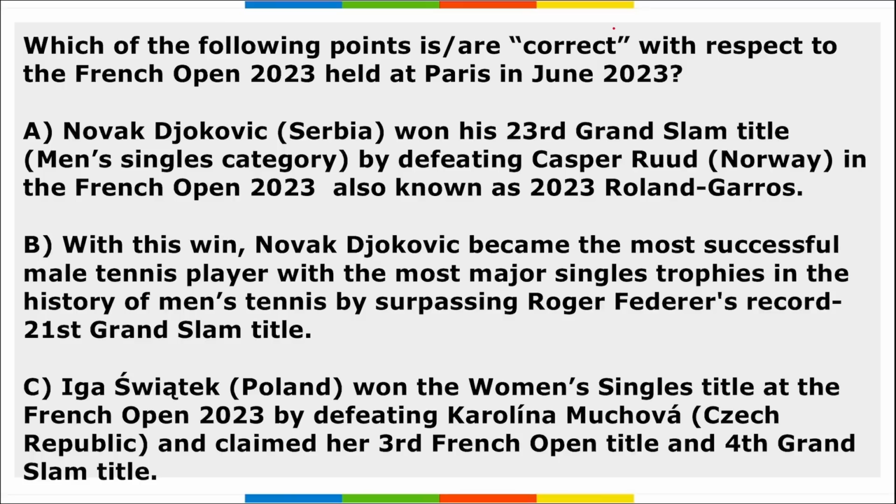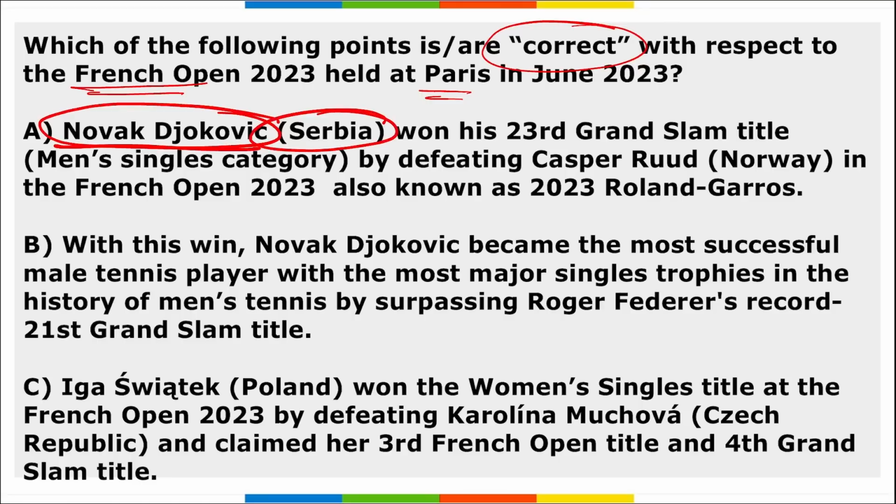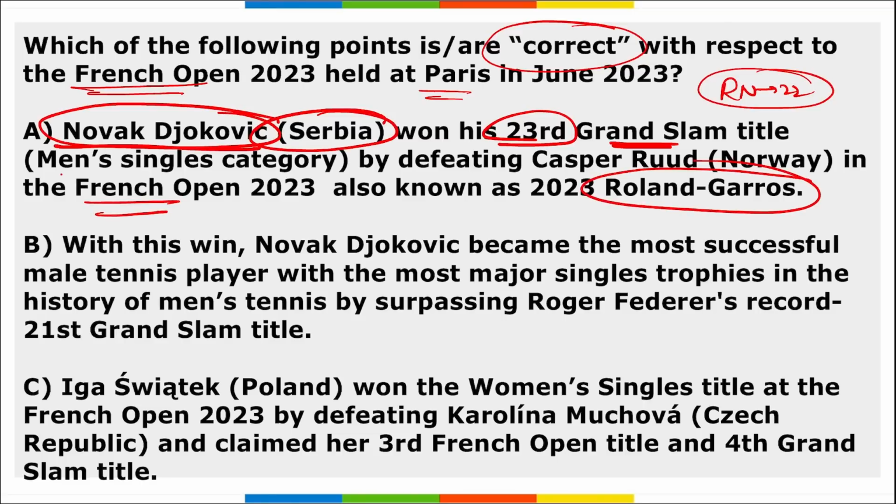Next, which among the following is correct with respect to the French Open that was held in Paris in June? Novak Djokovic, he is from Serbia, and he won his 23rd Grand Slam title, right? And it is the maximum number of Grand Slam titles won by anyone, because Rafael Nadal won 22 Grand Slam titles and now Novak Djokovic has surpassed him, correct? He won this French Open, also known as the Roland Garros Award. So for the men's single title, Novak Djokovic won it.